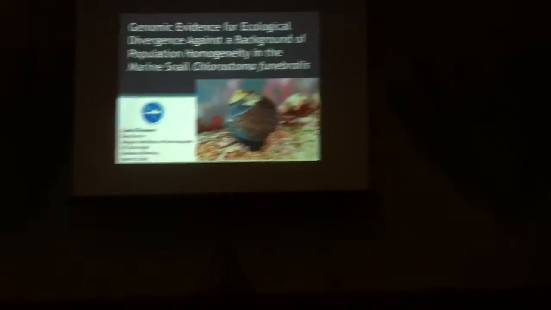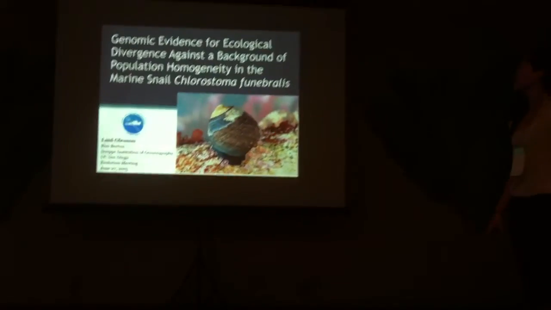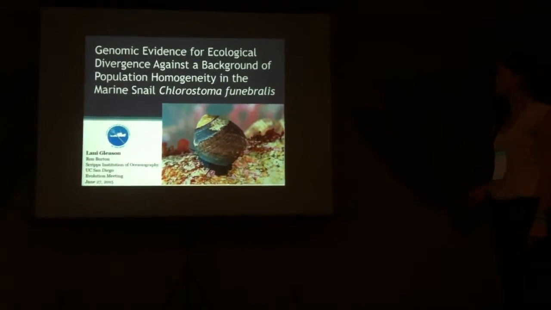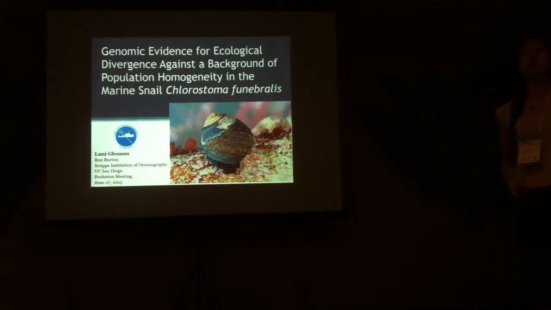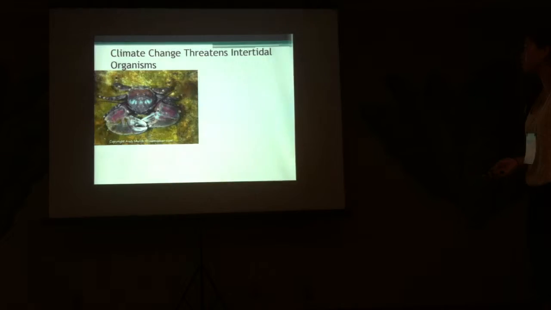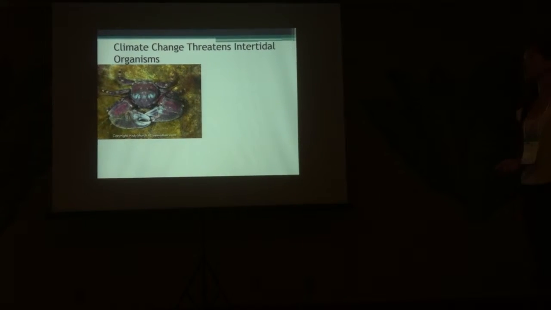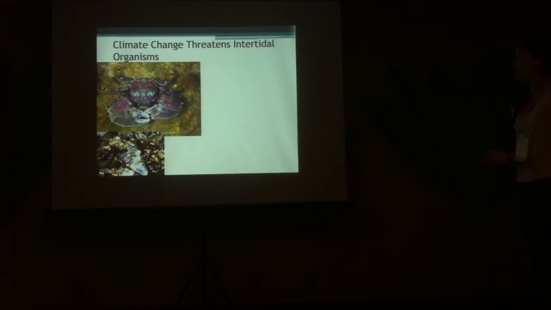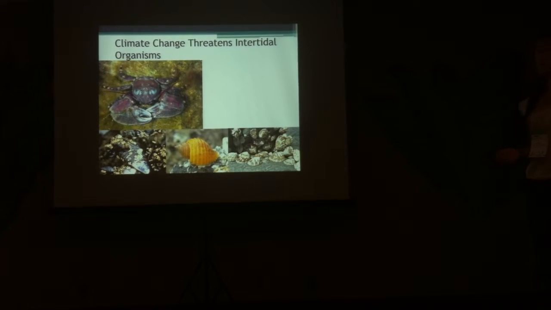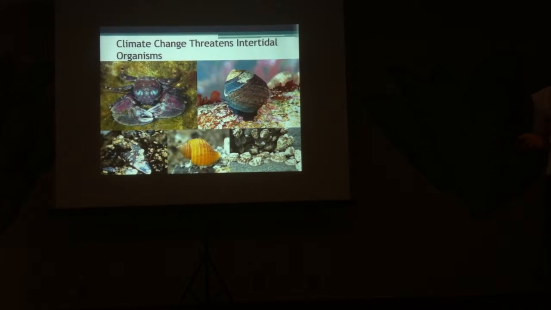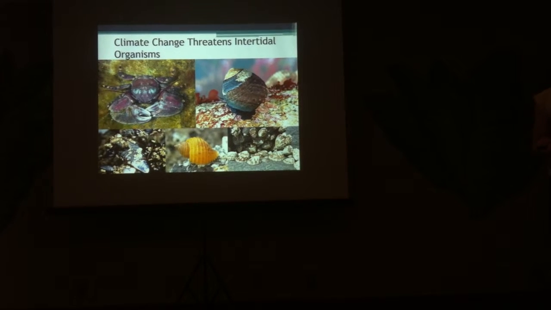About my work using next-gen sequencing technology to identify genomic evidence for ecological divergence in the marine black turban snail. Previous work has shown that many intertidal invertebrates, such as these Petrolisthes crabs, Mytilus mussels, Nucella whelks, Lottia limpets, and the black turban snail, are living near the upper edge of their thermal limits, and so these species are